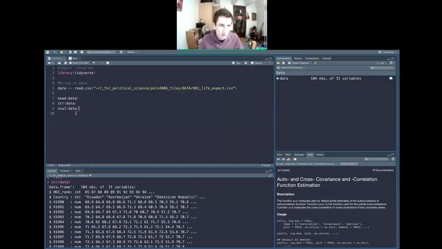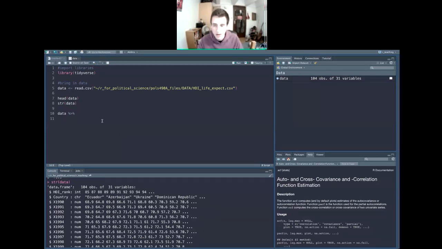When we're using the tidyverse, we have some tools that allow us to change the data or chain together a bunch of commands in a really useful way using what we call a pipe operator, and that's the percent sign, greater than sign, percent sign.